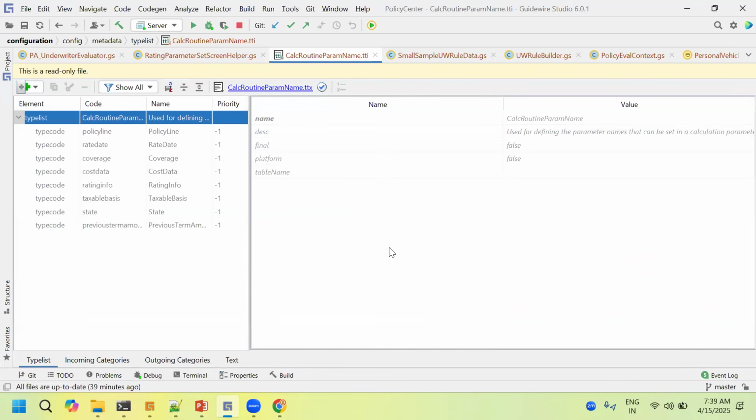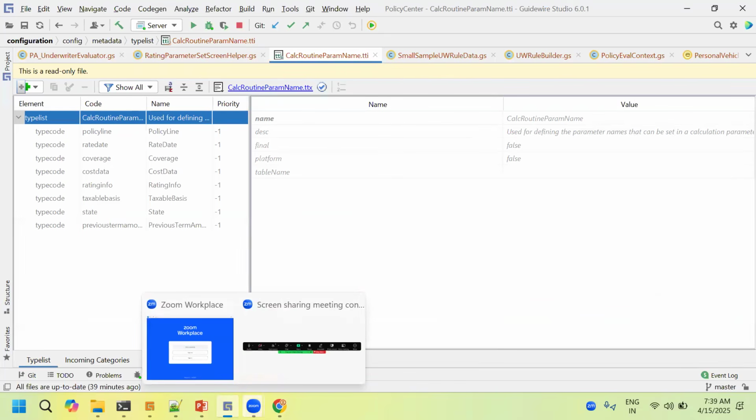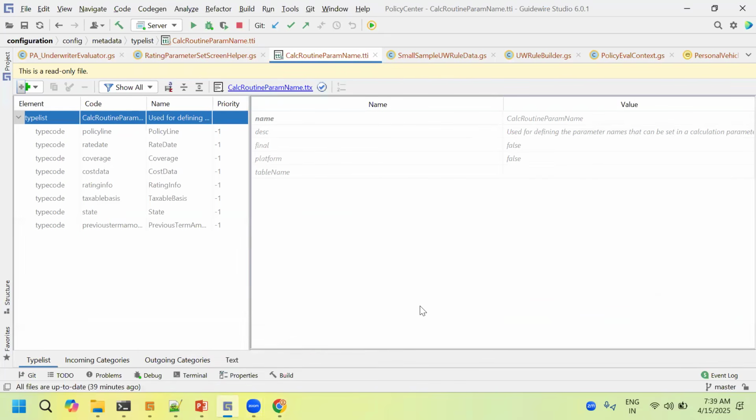PolicyCenter will have a separate Studio. BillingCenter will have a separate Studio. ClaimCenter will have a separate Studio, which will be in green color. And Contact Manager will have a separate Studio, in a little bit dark color, like this Zoom dark color. So for each center, a different Studio is provided by the Guidewire framework, and with that Studio, we'll be starting our